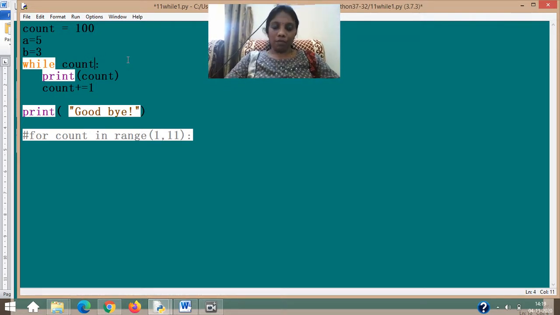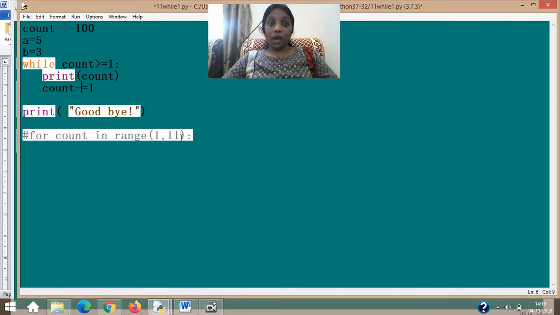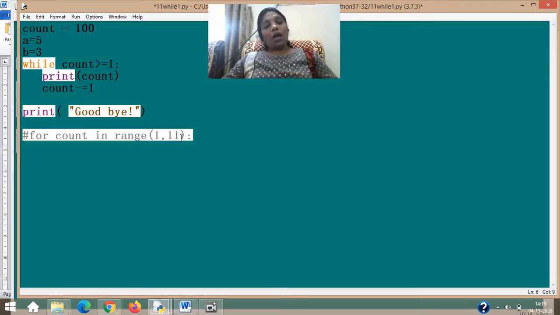You change it. Starting from 100, count should be greater than or equal to 1. So 100, after that 99 should come. So here decrementation. Now see, first 100 till 1. The range will be, if you are giving for count in range, 100 comma 1. Okay, 100 comma 0 actually. If you want to reach till 1, it should be given 100 comma 0.